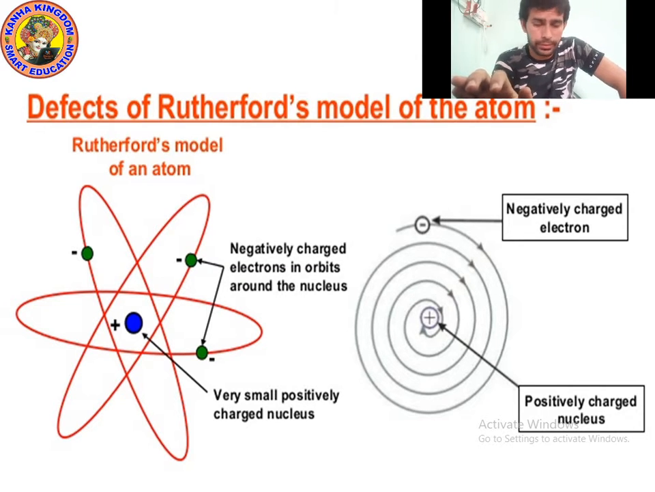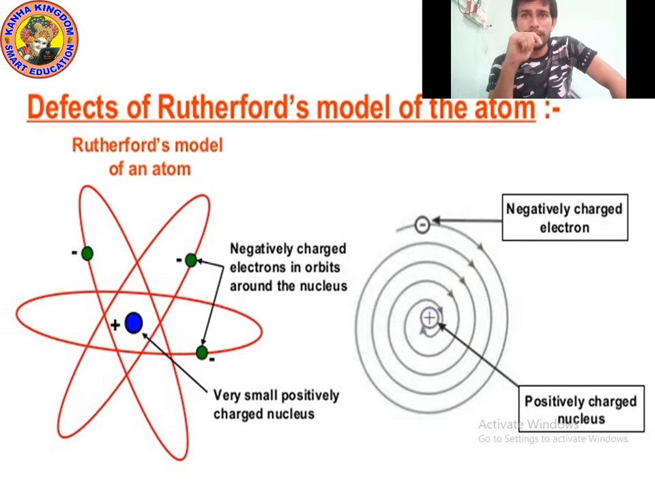in a circular path. So when the electrons revolve, they lose energy, and when they lose energy, they should fall at the center, but they didn't fall. Yes, so you can see the negatively charged electrons in orbit around the nucleus. Yes, look how they are revolving.